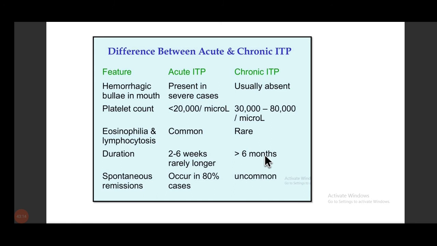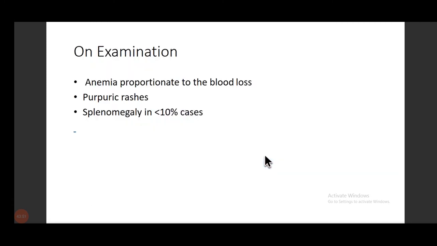So, just to remind you, the patient will have a platelet count less than 20,000. The patient will be a child, not an adult. Eosinophilia and lymphocytosis are more common in acute ITP because the patient just had an infection. The duration is 2 to 6 weeks. If it is more than that, prolonged like till 6 months, then it is chronic ITP. Spontaneous remission occurs in acute, that is in children, not in adults, that is chronic ITP.